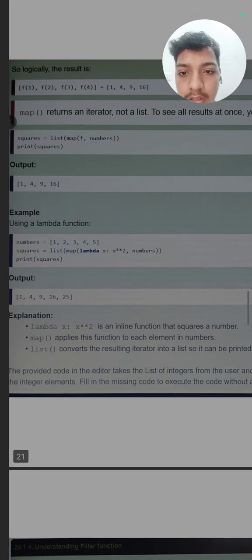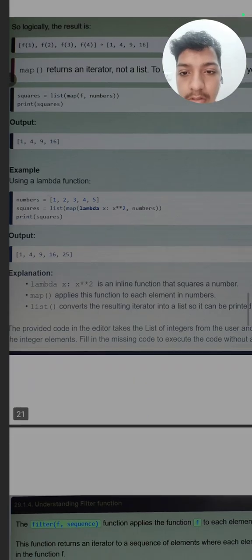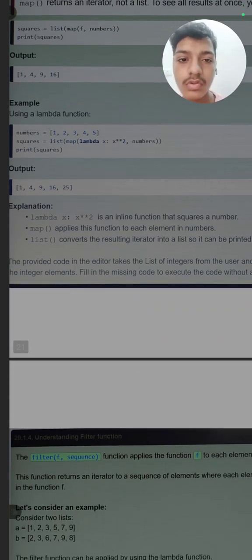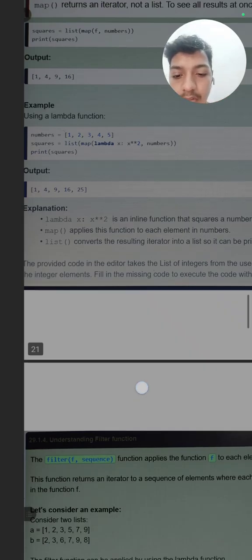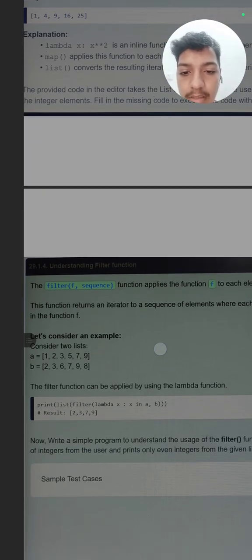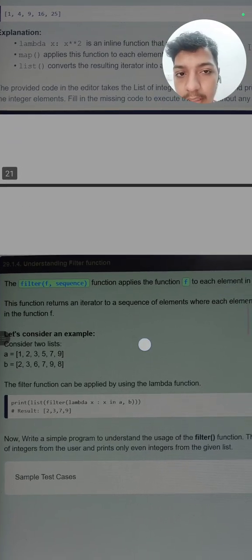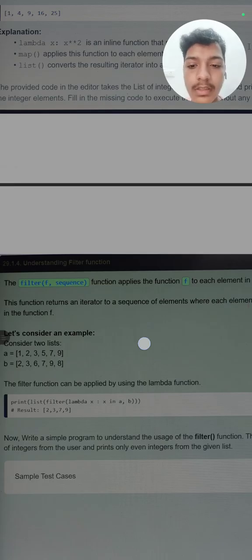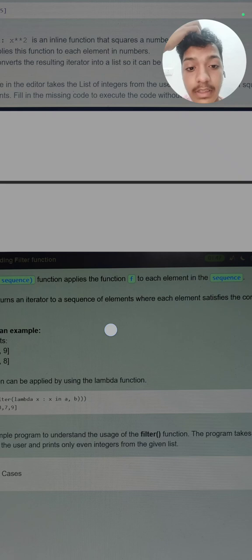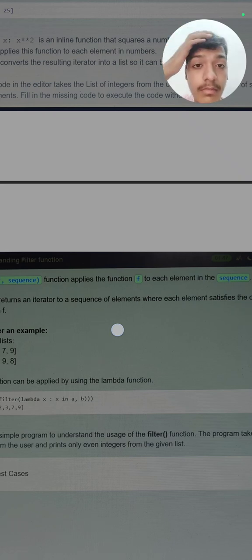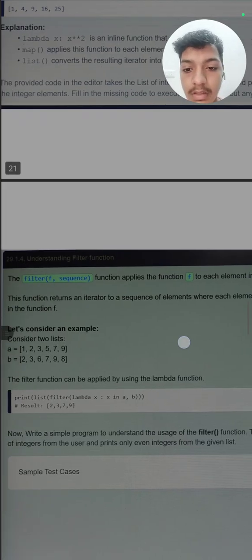So this is the map function. You can also use it with a lambda function, without a regular function. Then next is the filter function. Similar to map, there is also a filter function. The filter function applies the function to each element in the sequence. The map function did not apply to the sequence, but the filter function will also apply to the sequence.